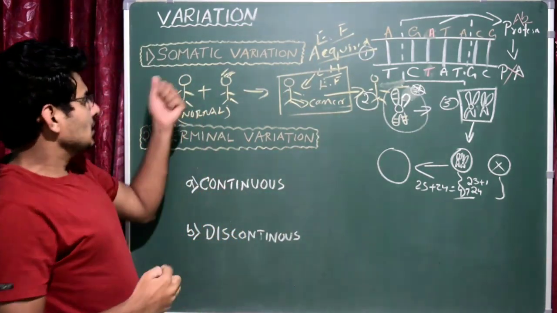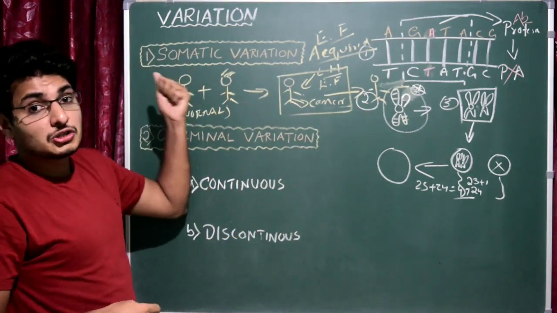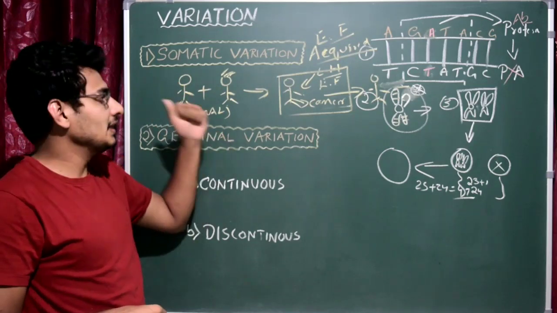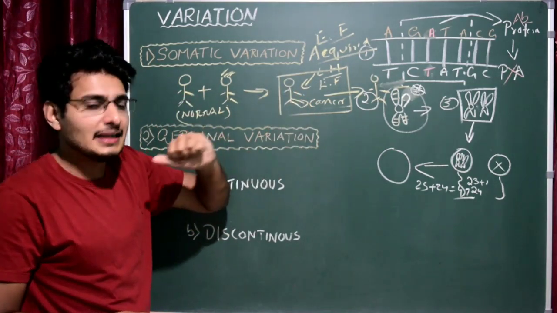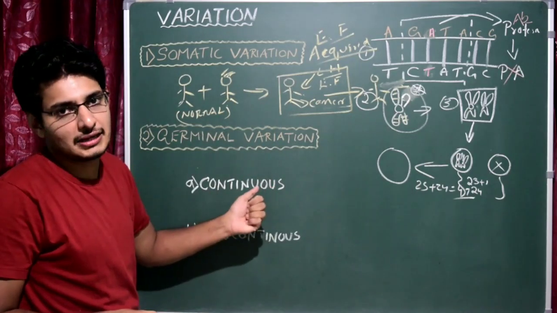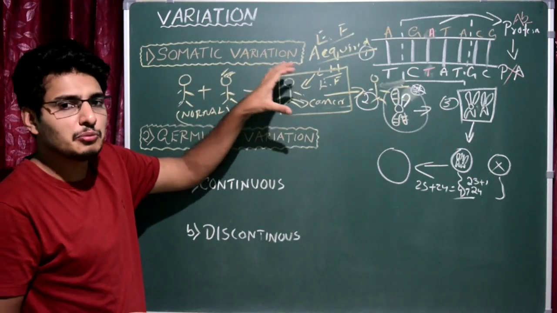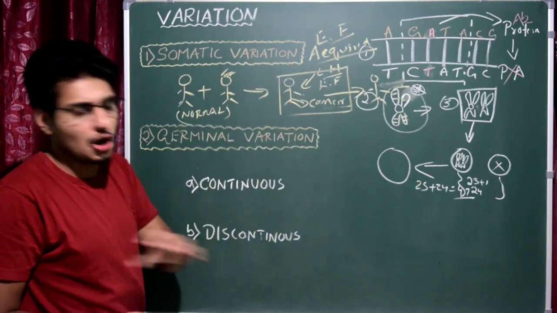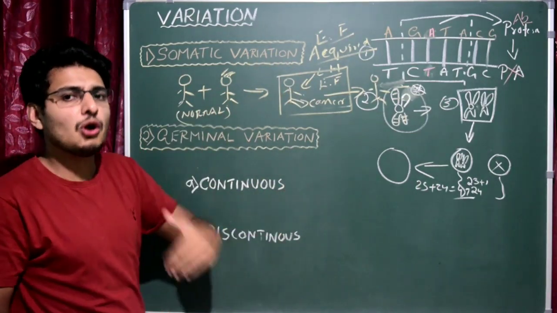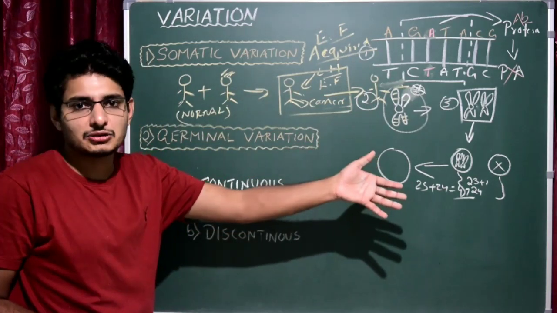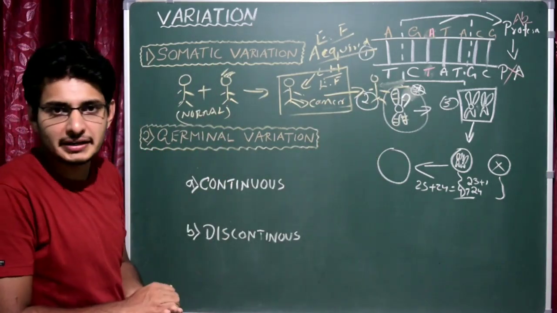Okay, so here somatic variation is mainly due to environmental factors. So it is not hereditary or inheritable. It is not inheritable actually. Got it? So the genes can get mutated at any stage of life. Got it? And that same gene will not get inherited by the offspring. Got it? So that is called a somatic variation.